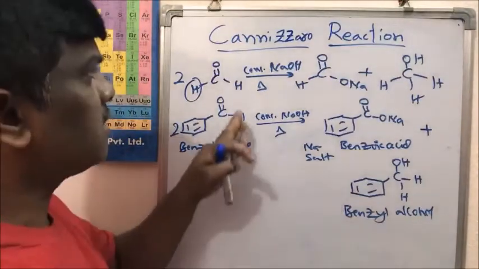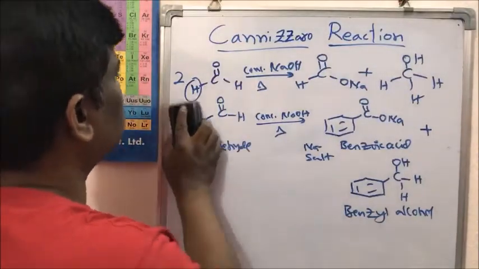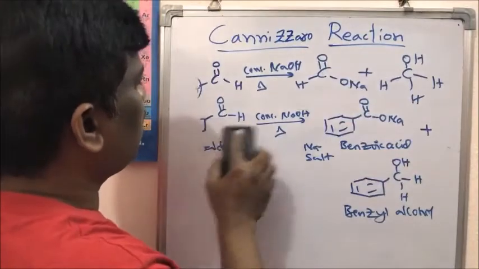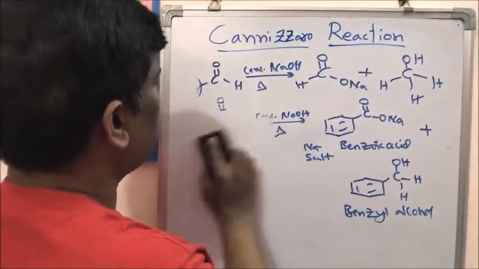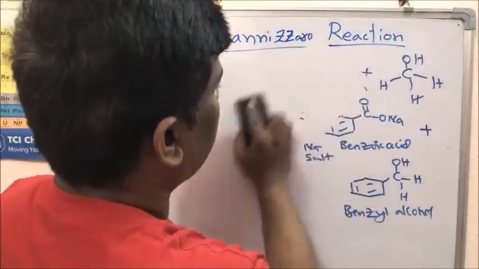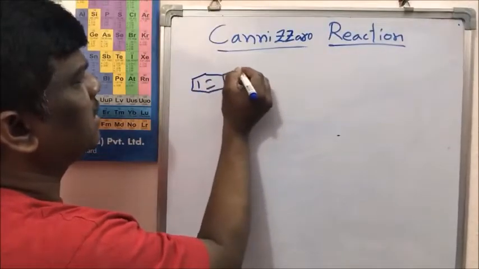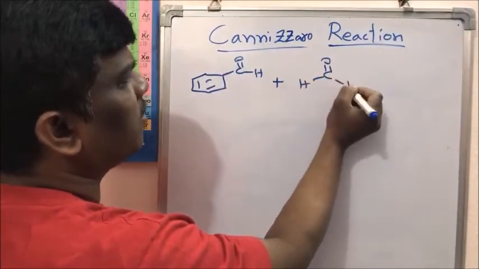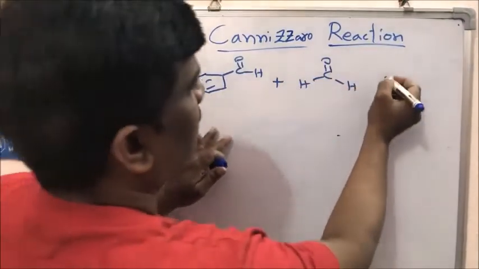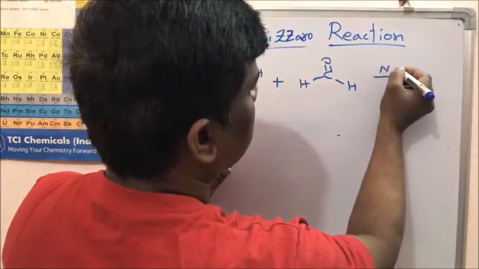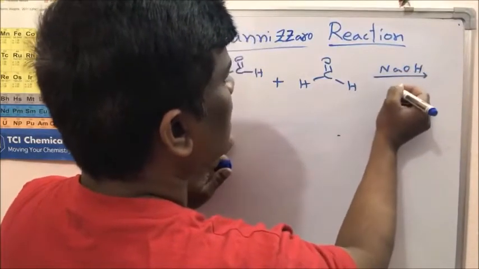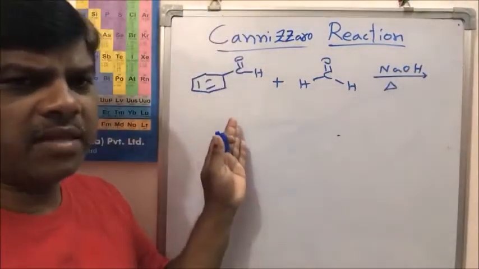Then the crossed Cannizzaro reaction. What is the crossed Cannizzaro reaction? Till now we have taken two same aldehydes. If I take the question I have given, 1 mole of benzaldehyde and 1 mole of formaldehyde, and I add concentrated NaOH and heat, what can we expect?